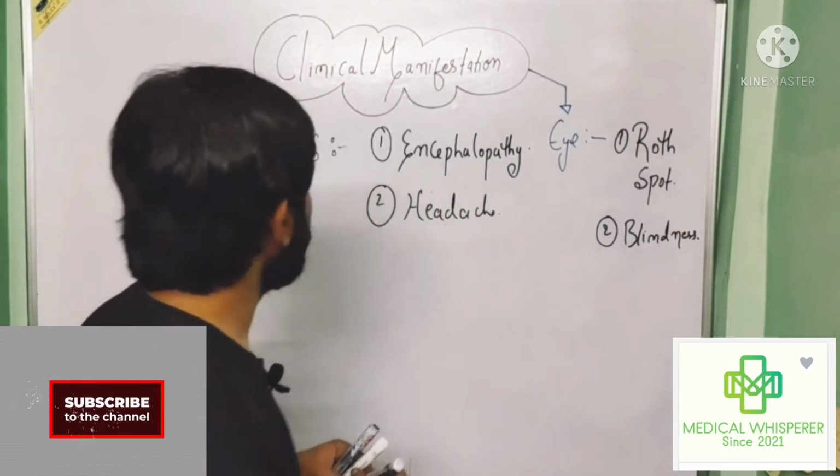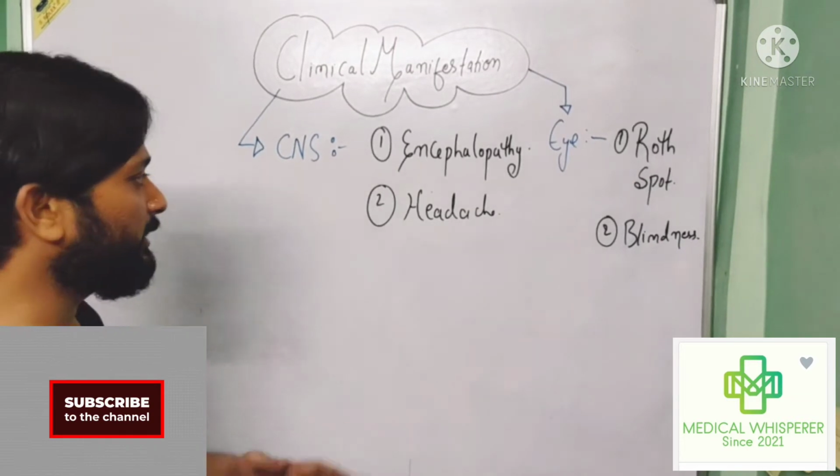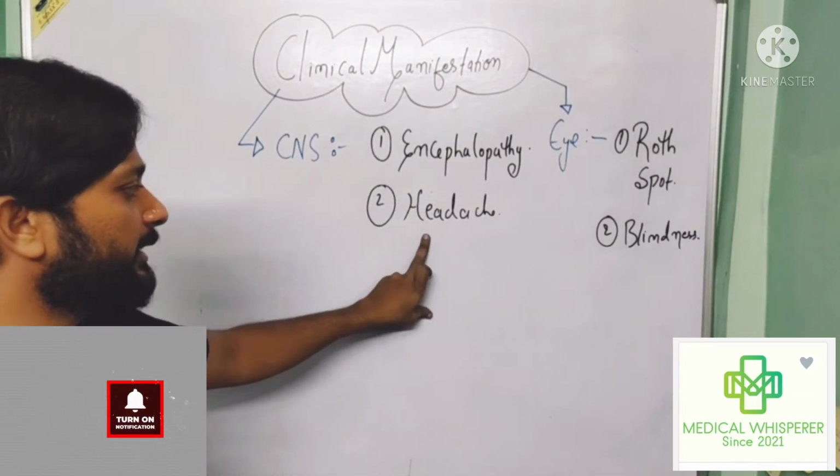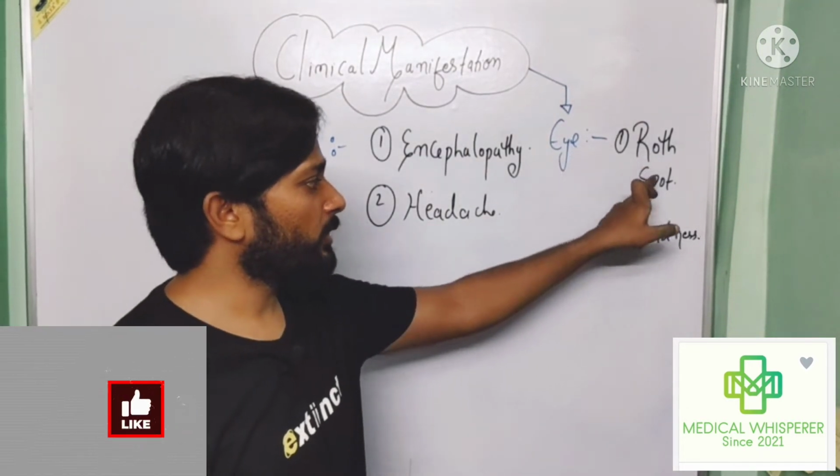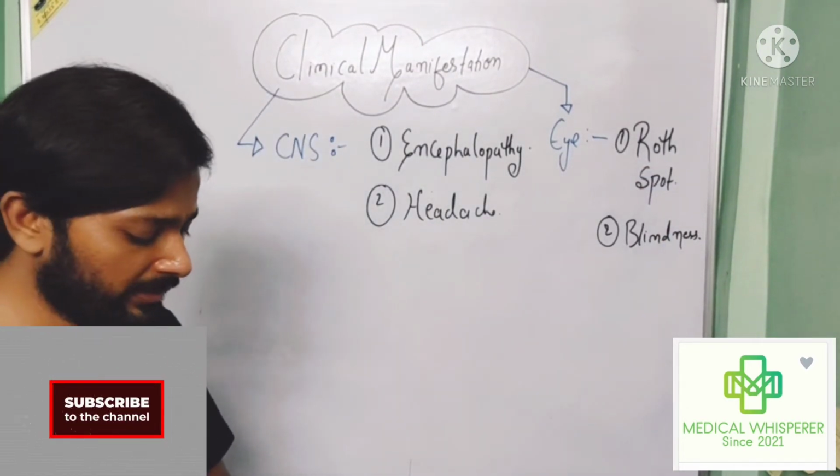So when we talk about the clinical manifestation associated with central nervous system, first is encephalopathy and second is a headache. Now when we talk about the clinical manifestation associated with the eye, first is a Roth spot and second is a blindness.